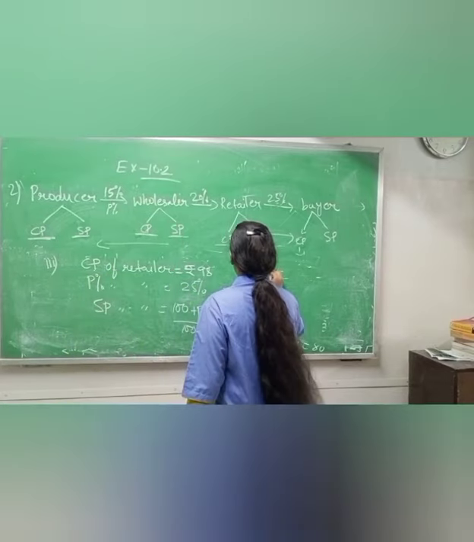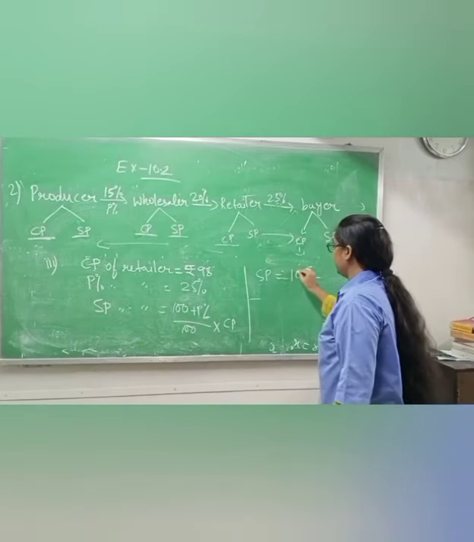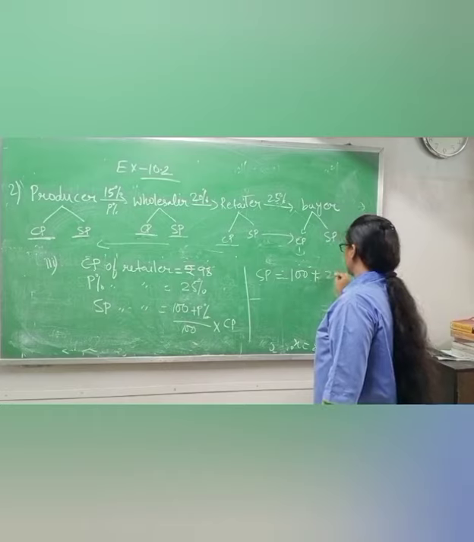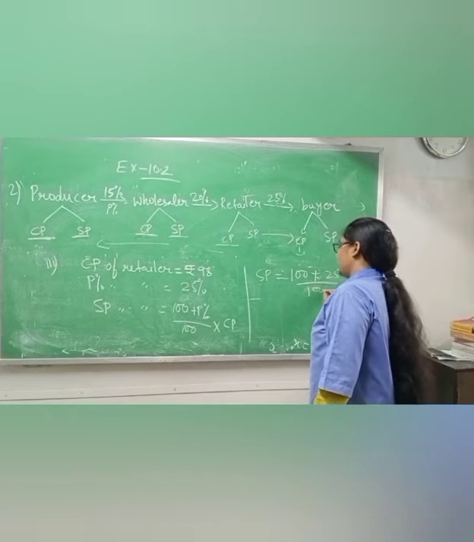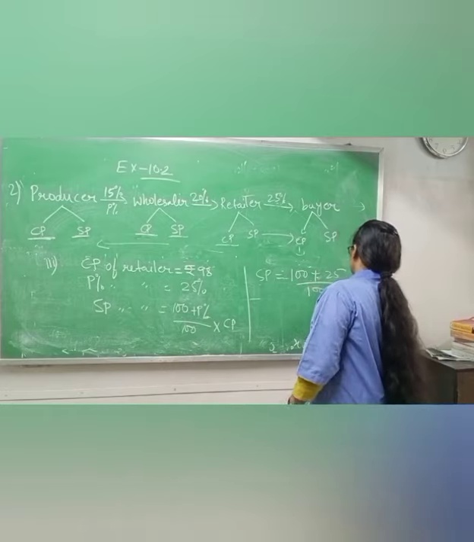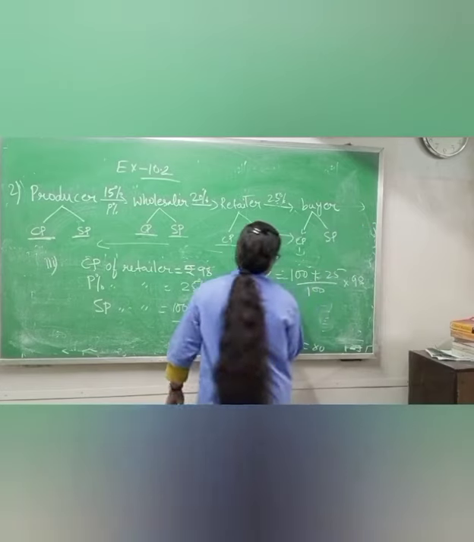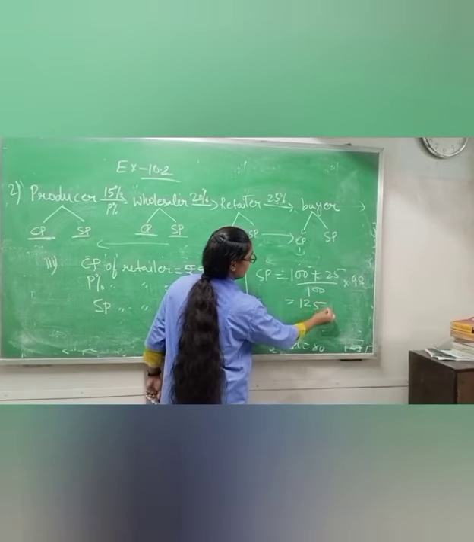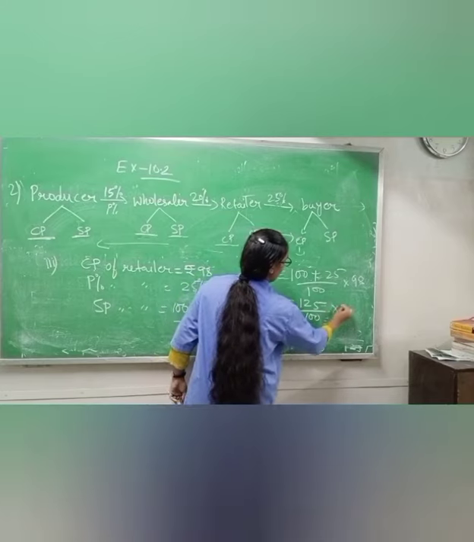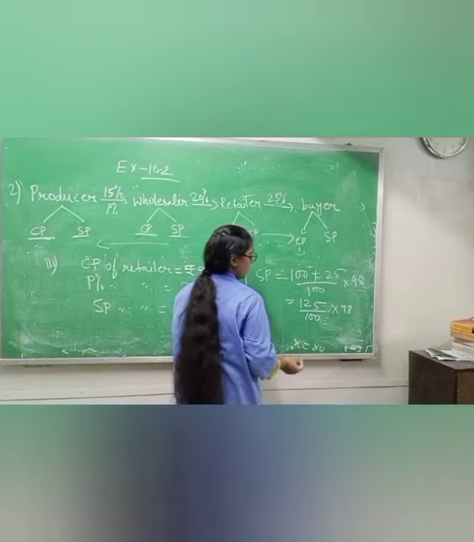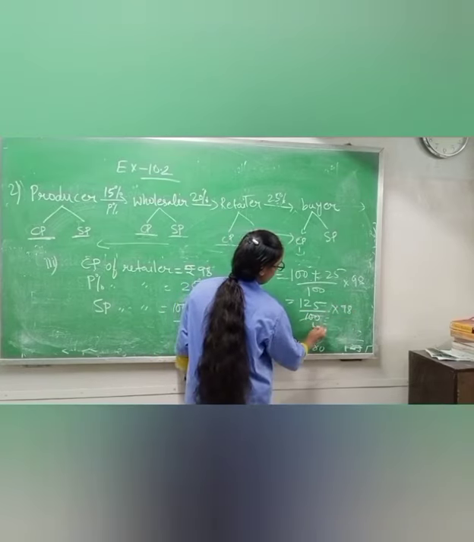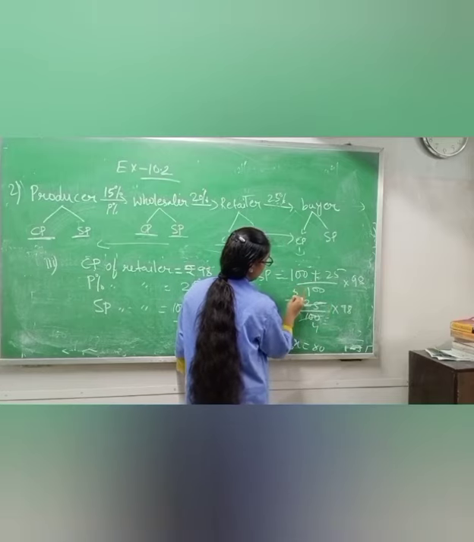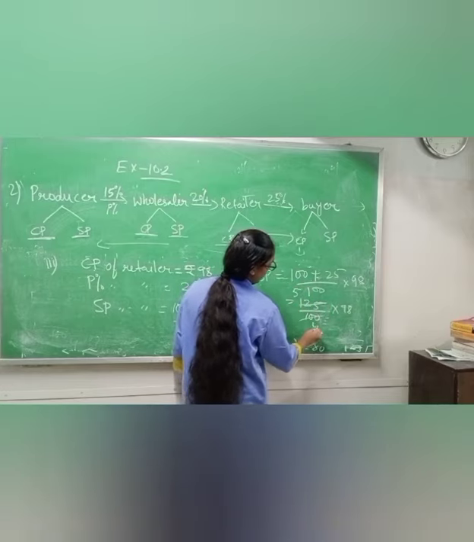Now SP equals 100 plus profit percentage 25 by 100, CP is 98. So 125 by 100 into 98. I am using the 25 table. 25 fours are 100, 25 fives are 125.